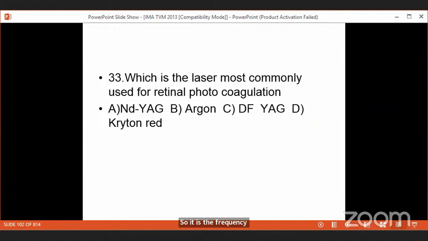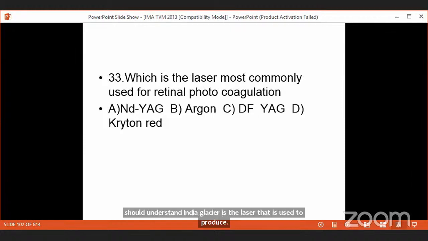So you must have heard when somebody talks about laser, the immediate thing that comes into our mind is Nd:YAG laser, because that is the only thing that you have heard coming into the medical school about laser. But you know, Nd:YAG laser is the laser used to do iridotomy or capsulotomy. Very clearly, you should understand, Nd:YAG laser is the laser that is used to produce iridotomy or capsulotomy.